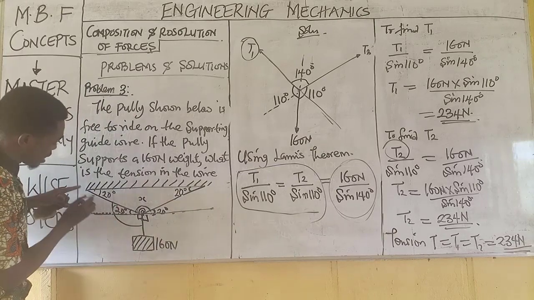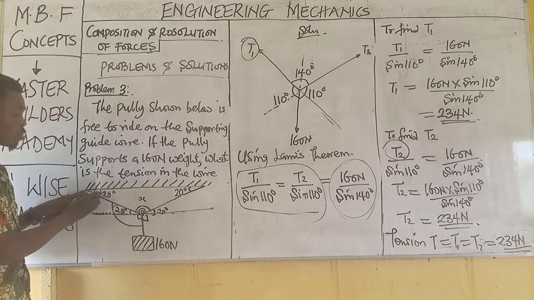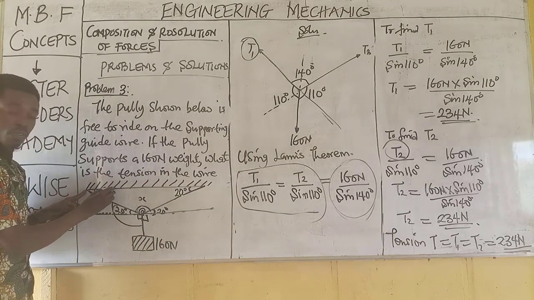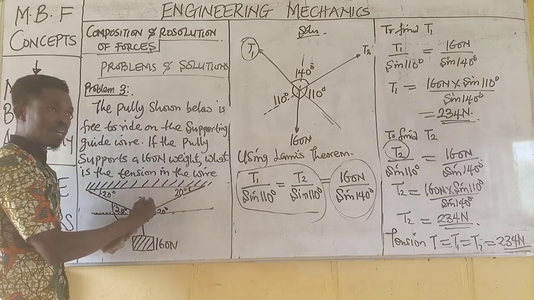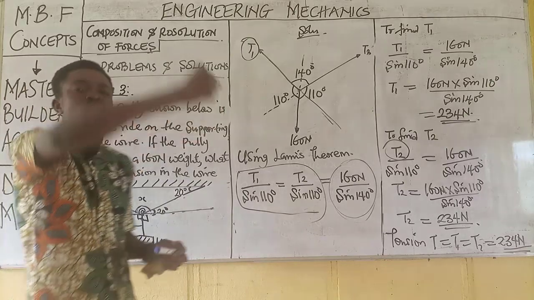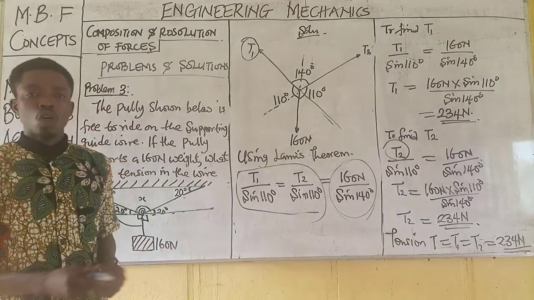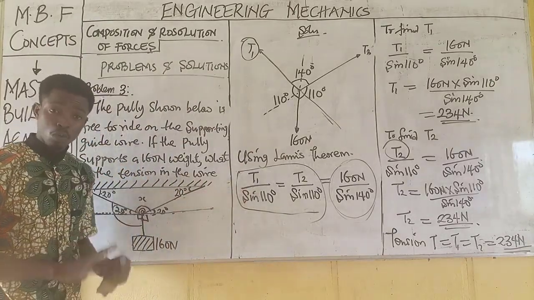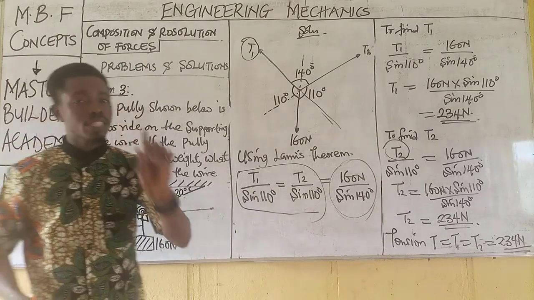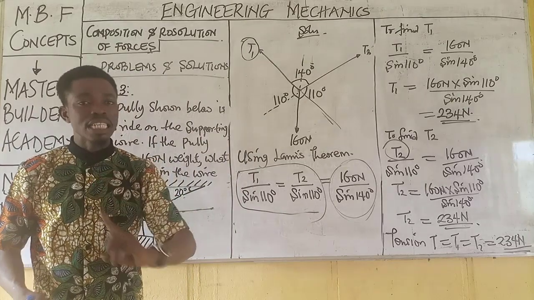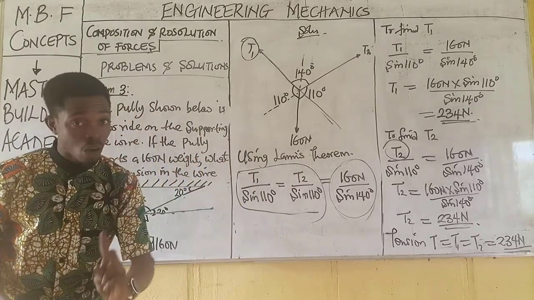Now, this tension is making angle 20 to the roof, and this tension is also making angle 20 to the roof. As long as they both make equal angle to the surface level or the roof level, they will have equal tension.